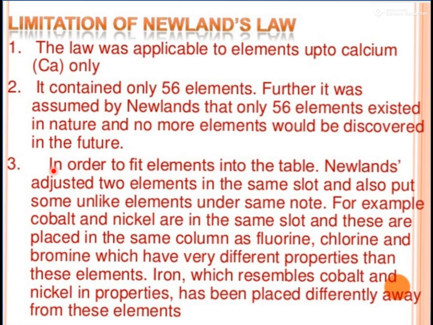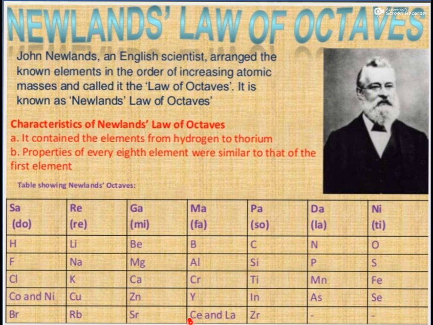Number 3: in order to fit elements into the table, Newlands adjusted 2 elements in the same slot. Slot means the same place. You can see here that at one place there are two elements, and here also there are two elements, cobalt and nickel.